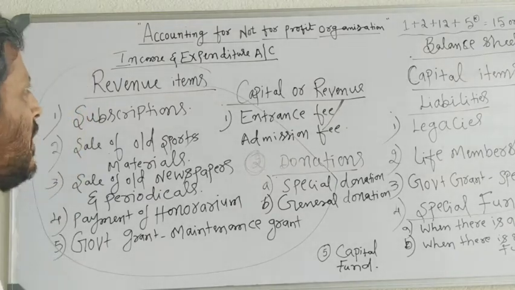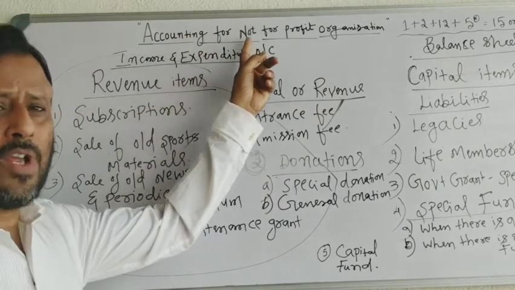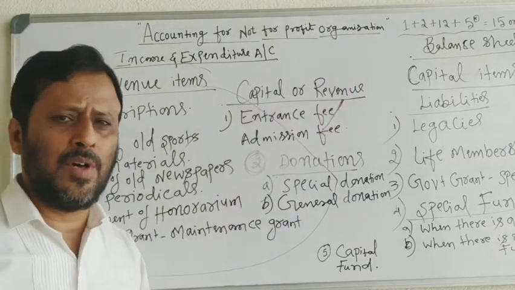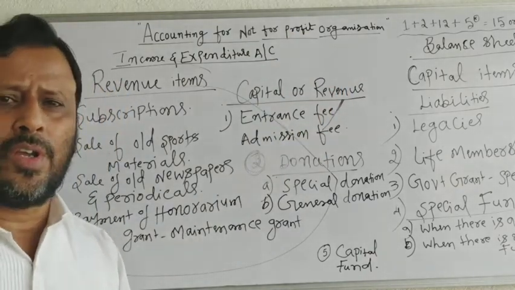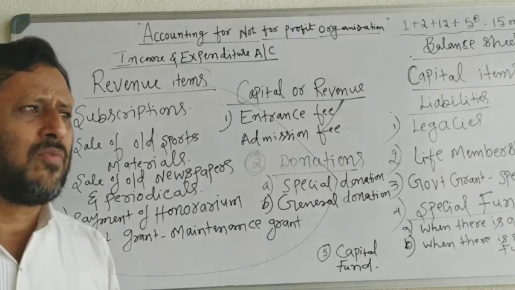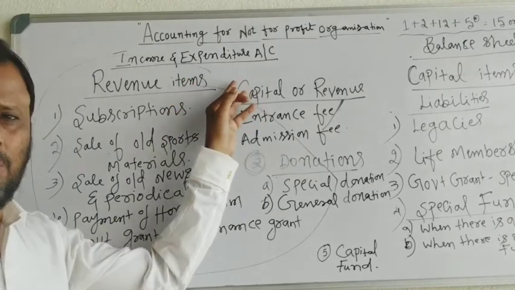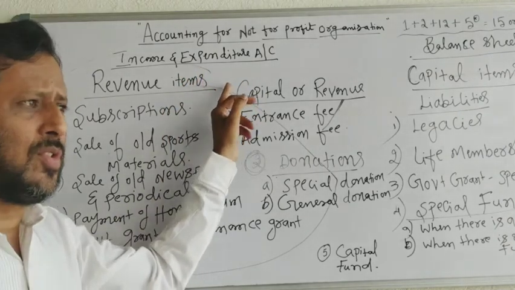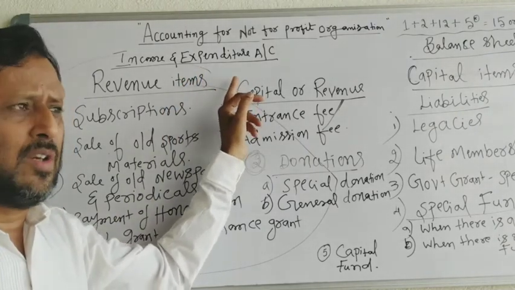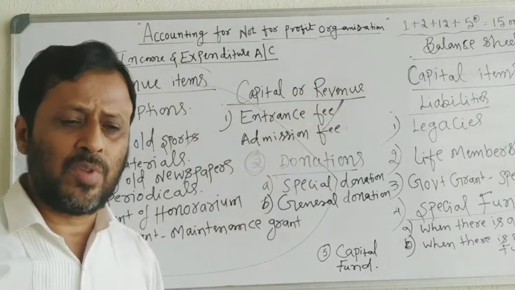This is the second class for the chapter Accounting for Not-for-Profit Organization. In today's class, we will study some special items in accounting for not-for-profit organization.